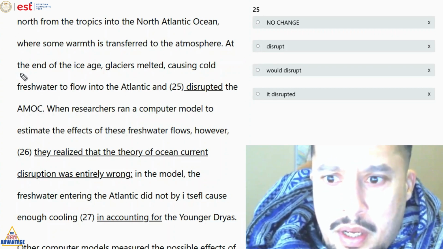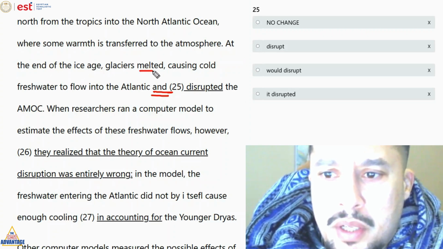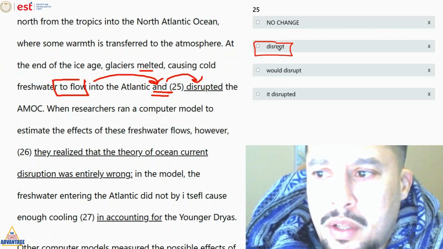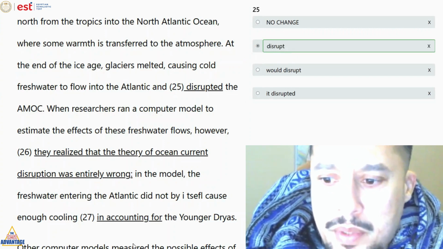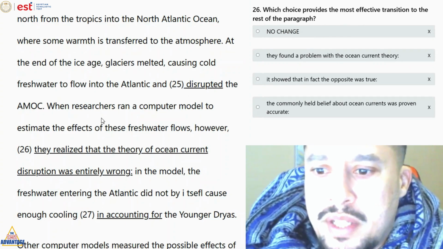Okay, so here, we also want parallelism of verbs. At the end of the Ice Age, glaciers melted, causing old fresh water to flow in the Atlantic and disrupt. To flow and disrupt. Parallelism of infinitive verbs. Question number 26, which is a transition to the rest of the paragraph.